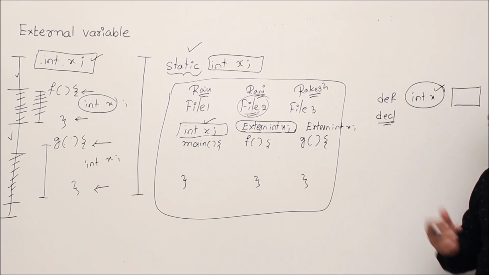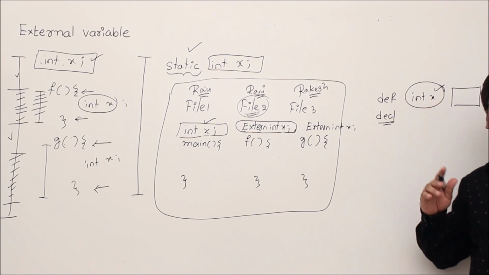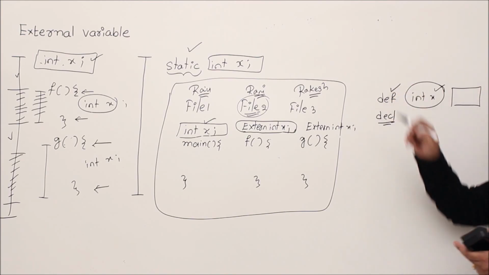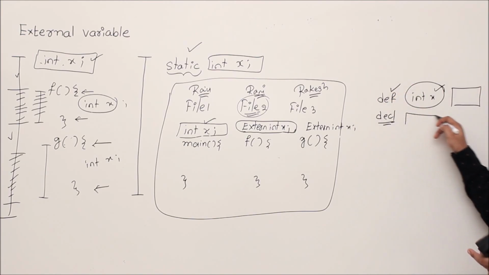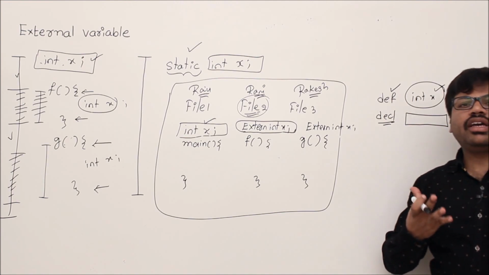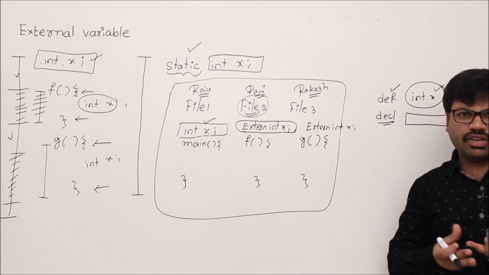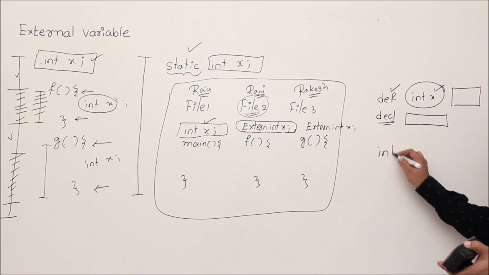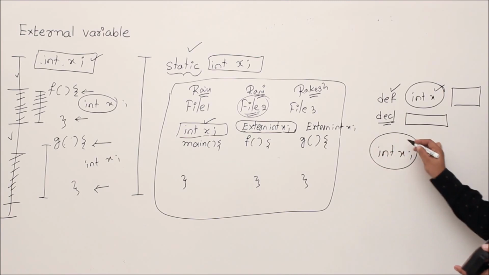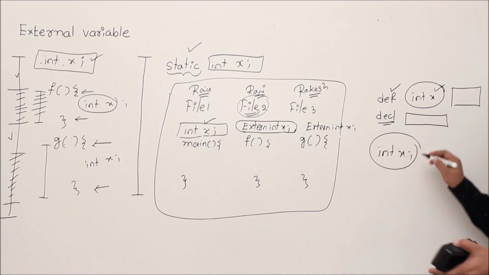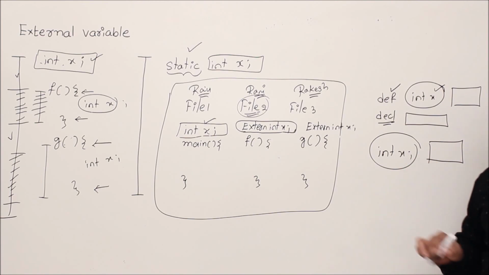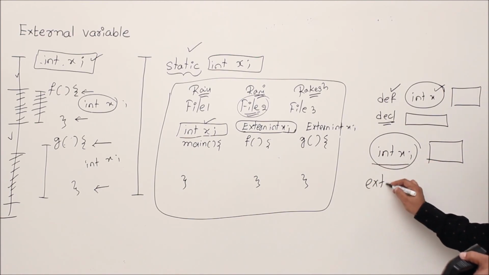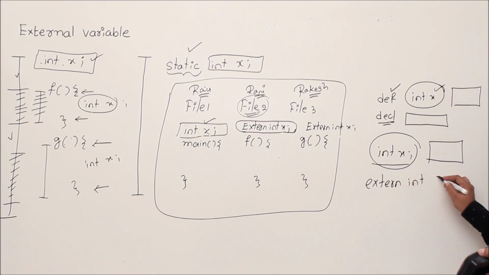Try to understand. When you mention the type of the variable and memory is also allocated, that is called a definition. Sometimes only the type of the variable is understood but memory is not given. Such syntax is called a declaration. For example, whenever you write int x, your compiler understands that x is an integer and at the same time allocates memory for you. That's why this is a definition. A declaration is like extern int x.